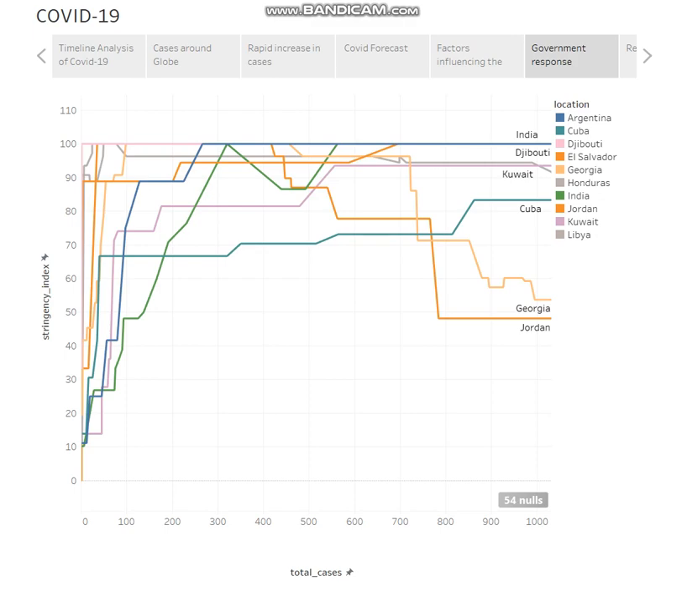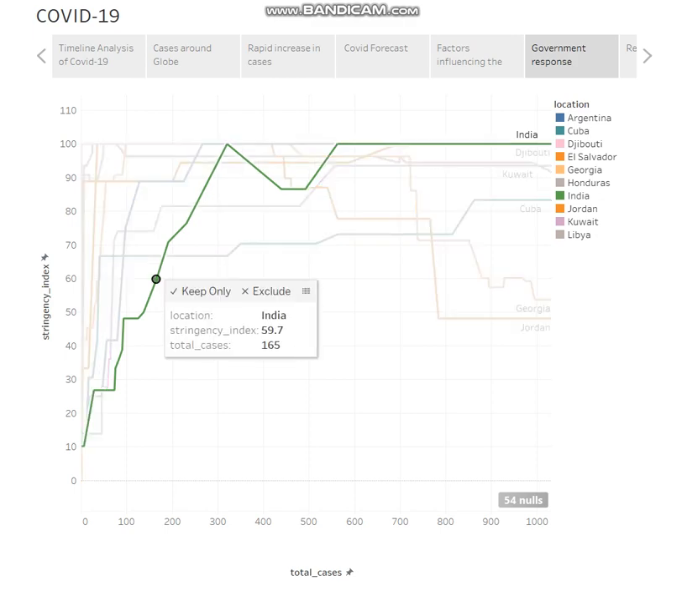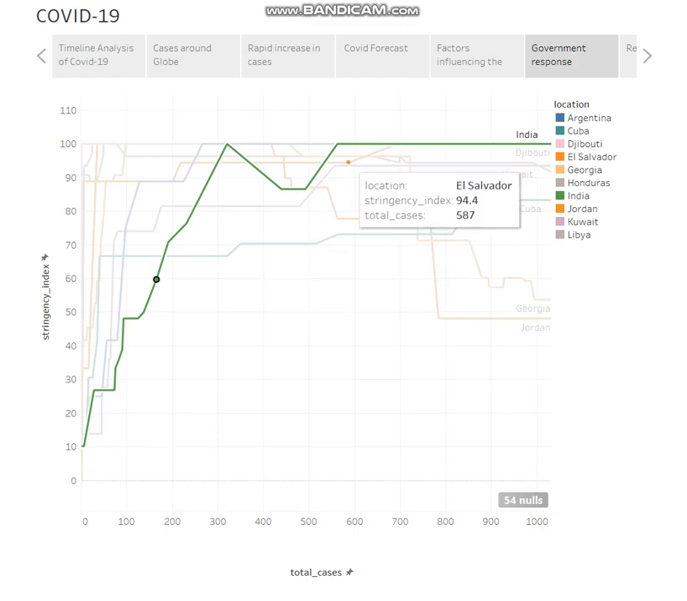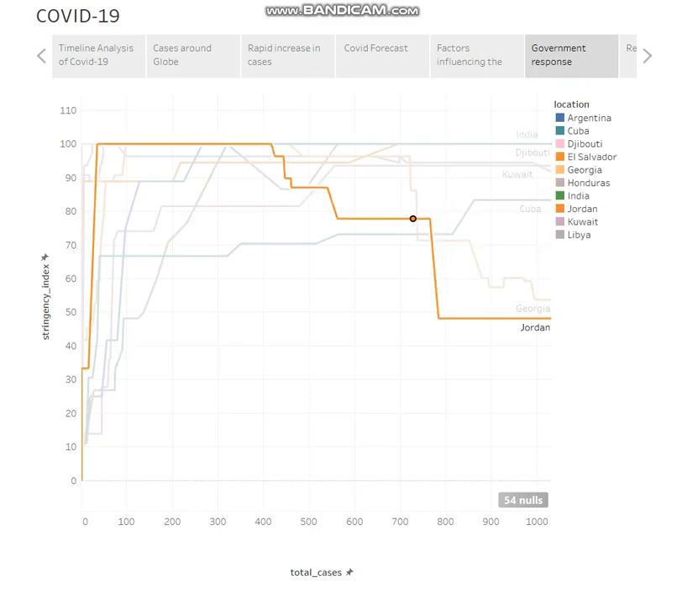With the help of this line chart, you can see how government response stringency index, that is the level of strictness, varies with the increase in cases in different countries. Like for India, the stringency index reached its highest limit when the cases crossed 500 itself. Similarly, you can check for different other countries.